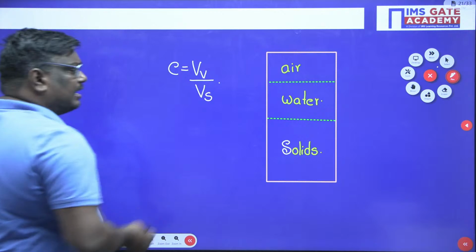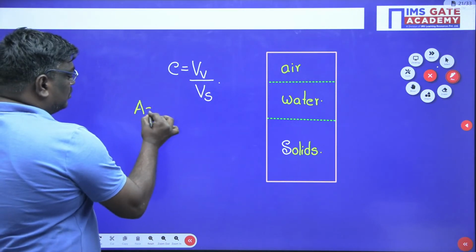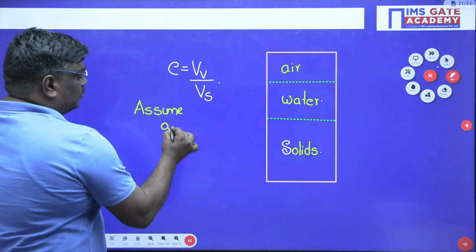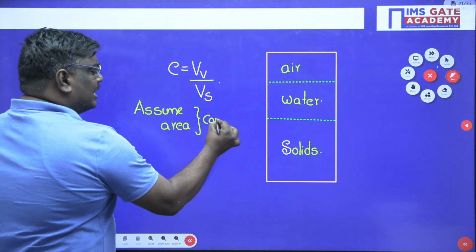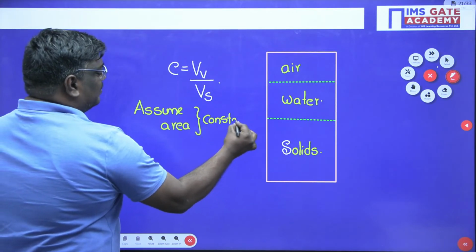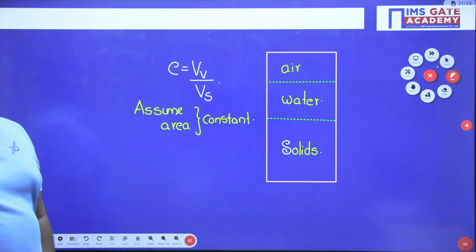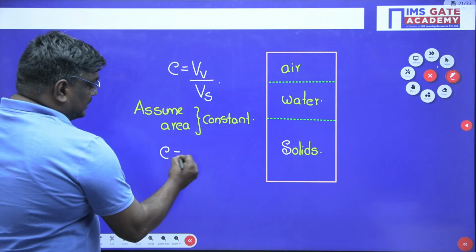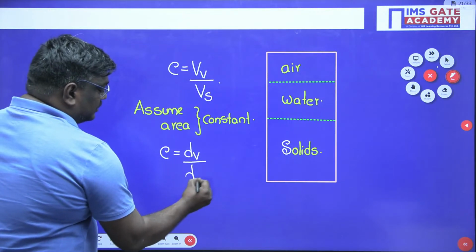Assume area is constant, because in the problem we have to do that. You can assume area as 1 meter into 1 meter or something. If the area is constant, the void ratio can be written as depth of voids by depth of solids.